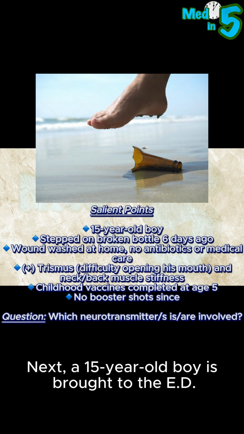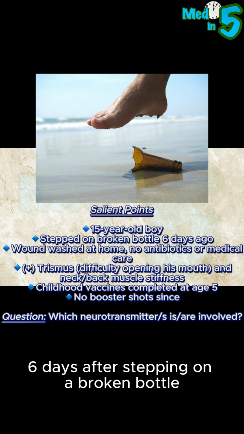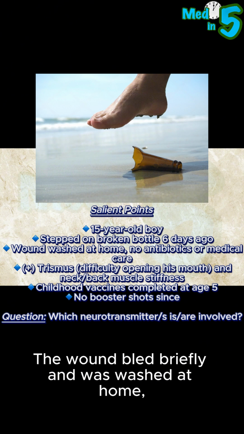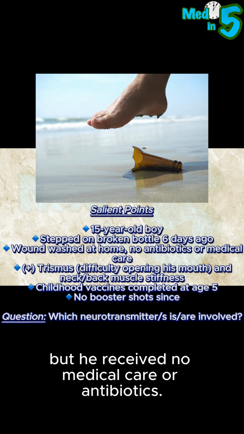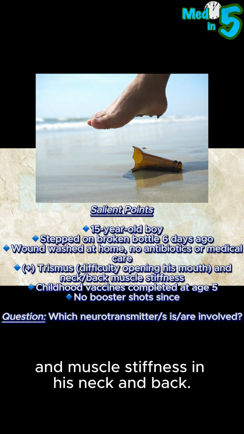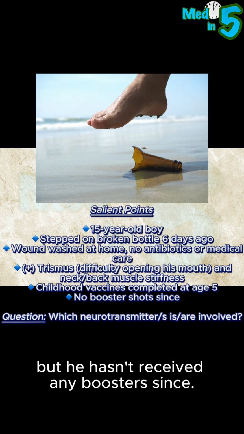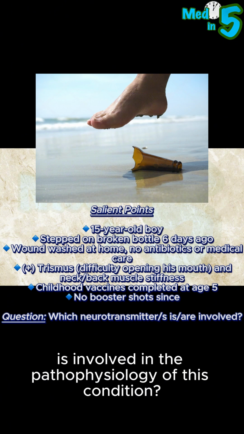Next, a 15-year-old boy is brought to the ED 6 days after stepping on a broken bottle while running barefoot. The wound bled briefly and was washed at home, but he received no medical care or antibiotics. He now has difficulty opening his mouth and muscle stiffness in his neck and back. His childhood vaccines were completed at age 5, but he hasn't received any boosters since. Which neurotransmitter is involved in the pathophysiology of this condition?